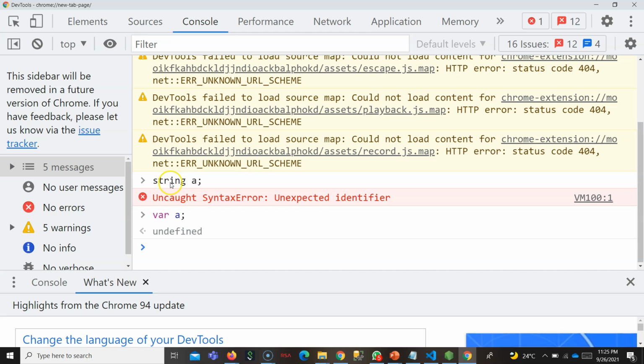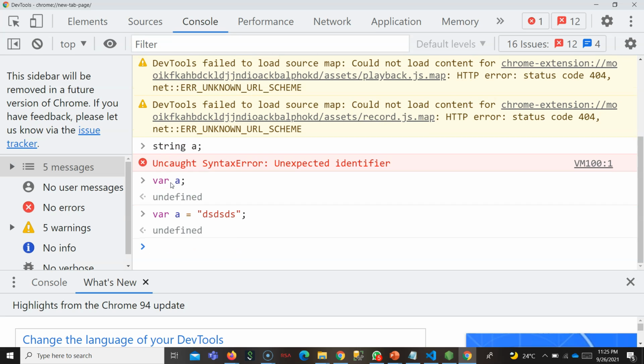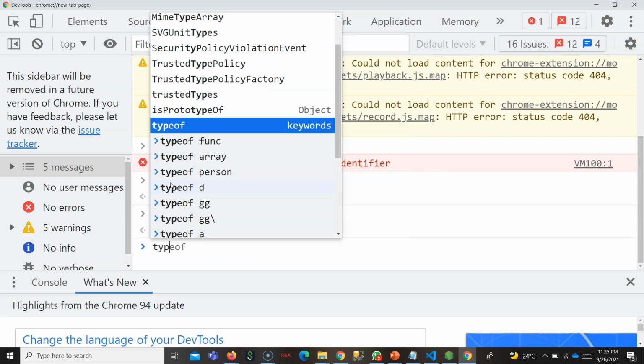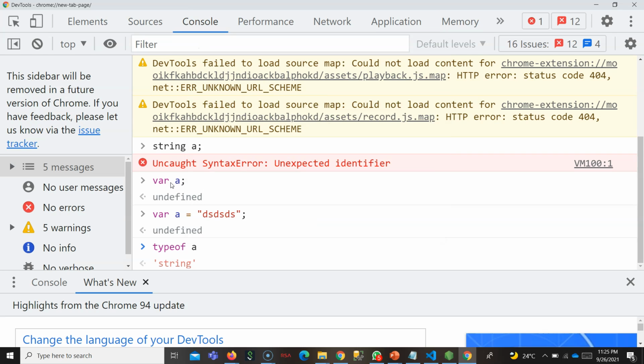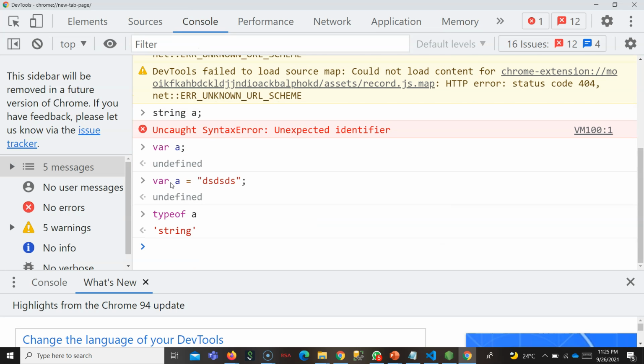In Java and all those languages, you are specifying what type of variable it is. But in the case of JavaScript, it is based on the value you put inside. The JavaScript engine decides that it has to allocate that much memory for a string. Based on the value you put inside, it decides the data type. That's why it is called dynamically typed.